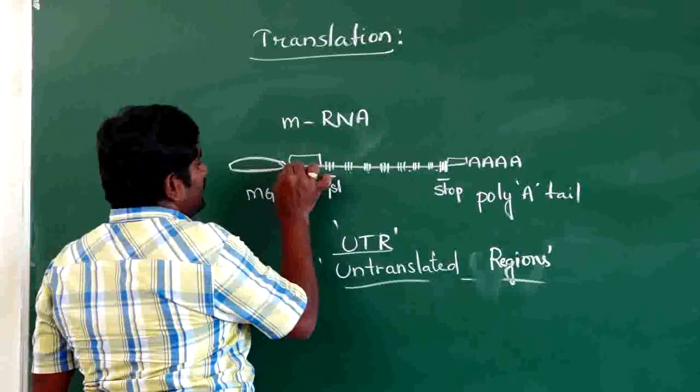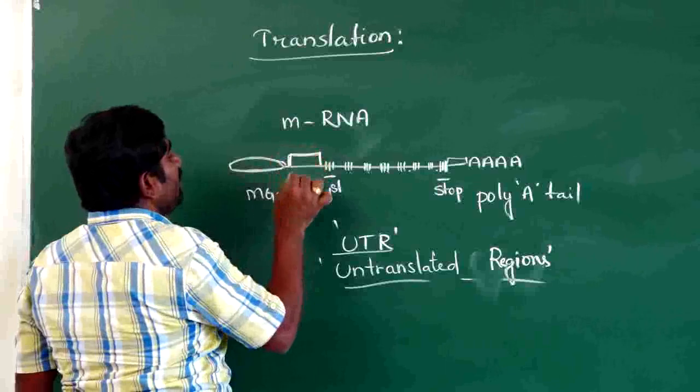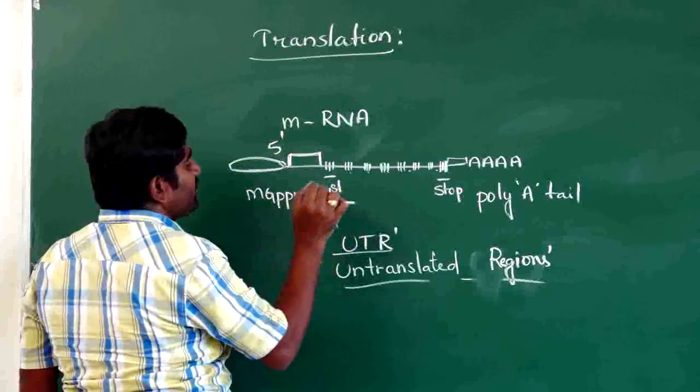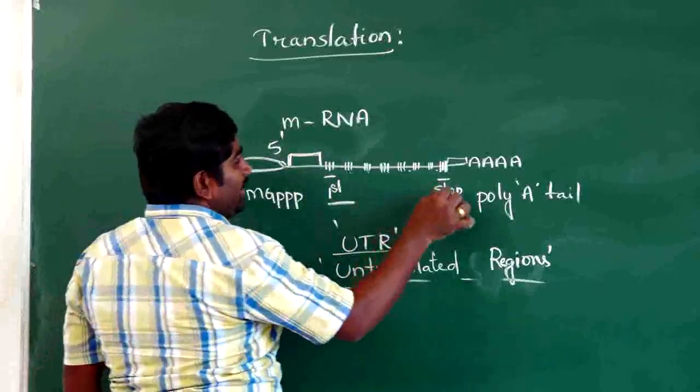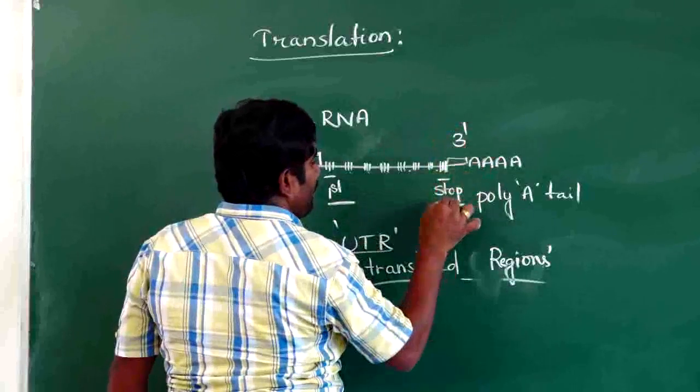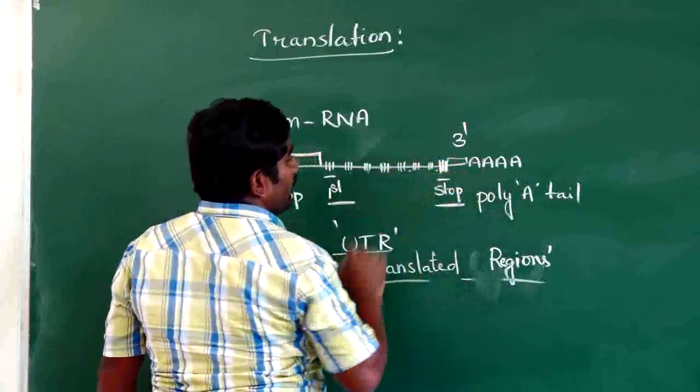The UTRs are present at the 5 dash end just before the first starting codon and at the 3 dash end of mRNA after the stop codon.